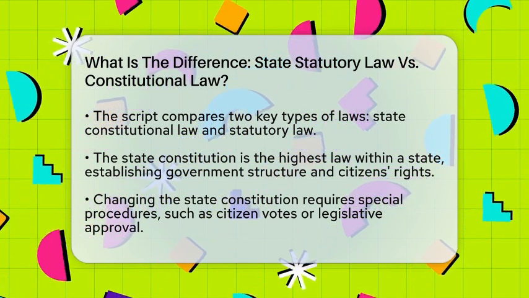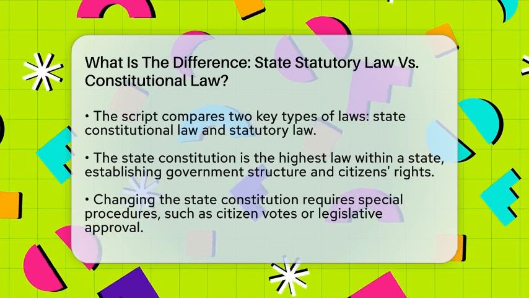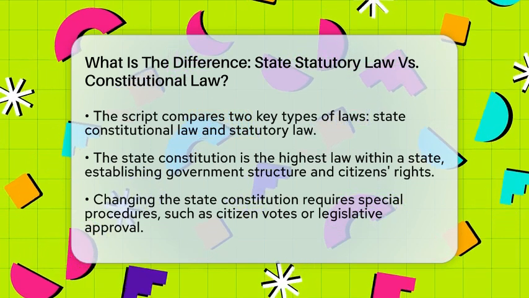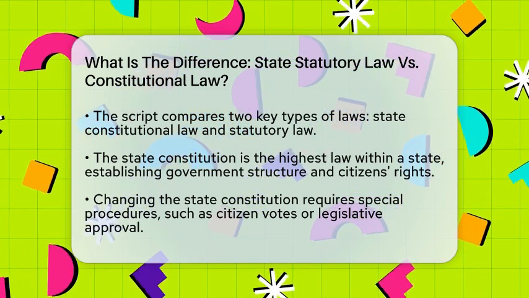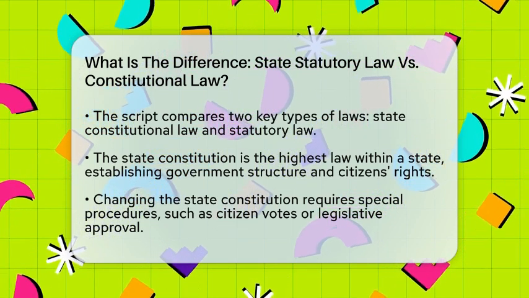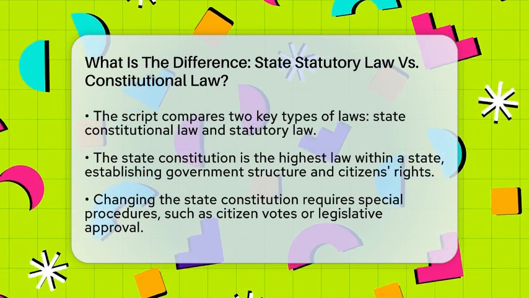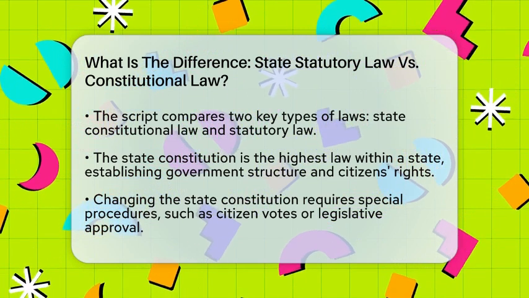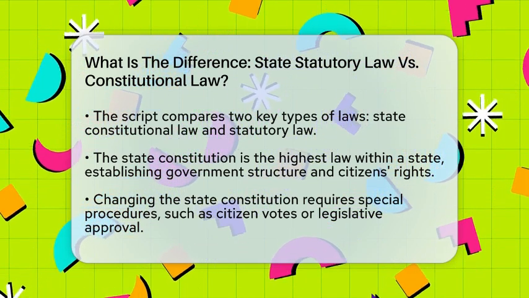First, let's talk about the state constitution. This is the highest law in a state. It sets up the entire structure of the government, including the legislative, executive, and judicial branches. It also spells out the rights of the citizens, like freedom of speech and voting rights. The state constitution is like the rule book for the state.